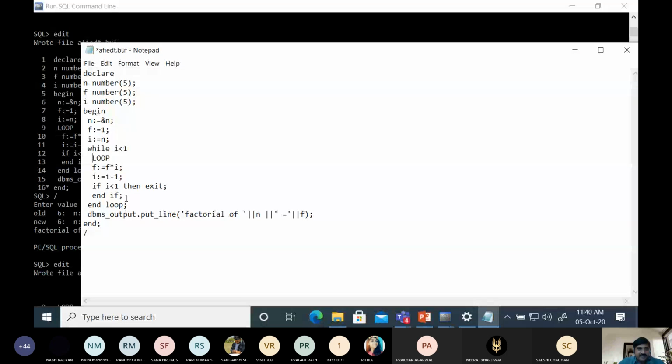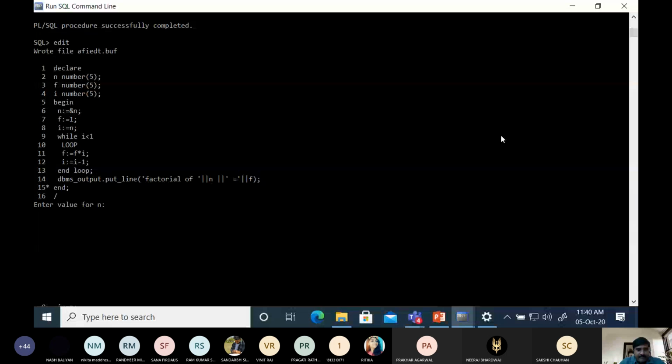And let me check, is it the correct syntax or not? Factorial of 4 is 1. Actually, there is some syntax error.